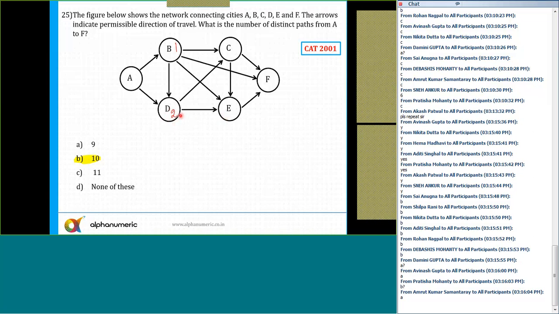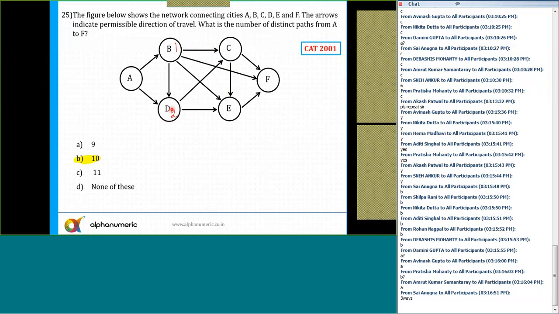Now, let's talk about E. E, I am reaching from D as well as B as well as from C. So C, we have no idea, so just wait. Now B to C is one way and D to C is 2 ways, because D I can reach in 2 ways and again 2 into 1 is 2 ways. There is no other path coming towards C. So at point C I can reach in 1 plus 2, a total of 3 ways.